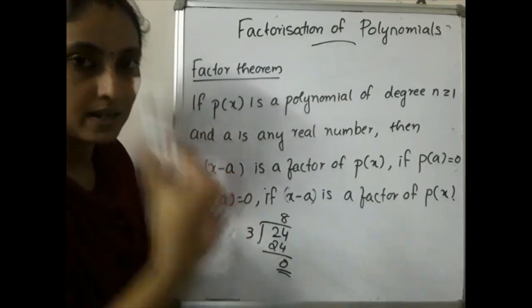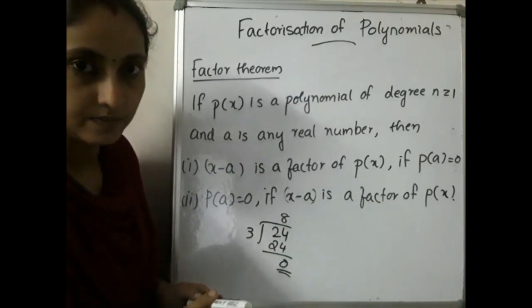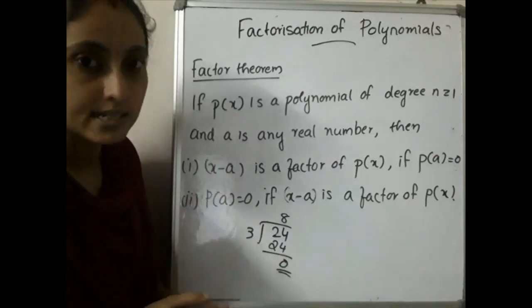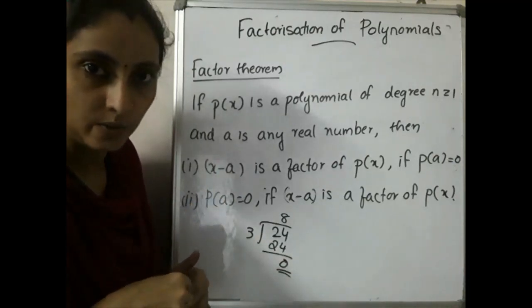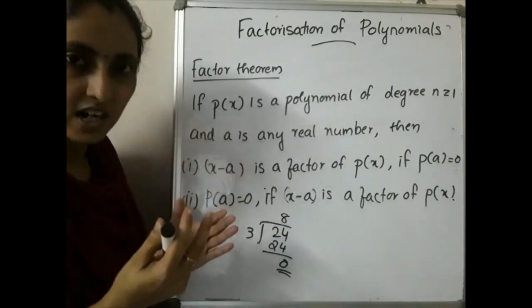Or if x minus a is a factor, then what can we say? P of a, the remainder, will be equal to 0. Hope you are clear on this. Don't go through so many steps and get confused.